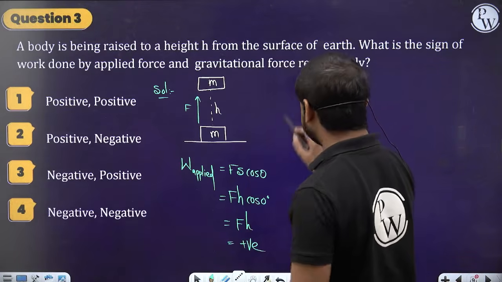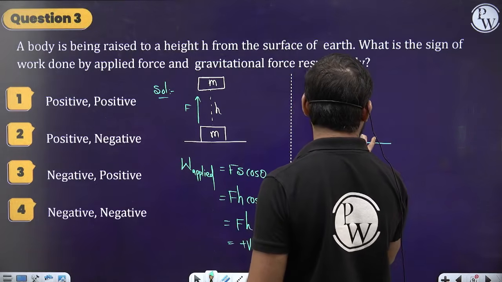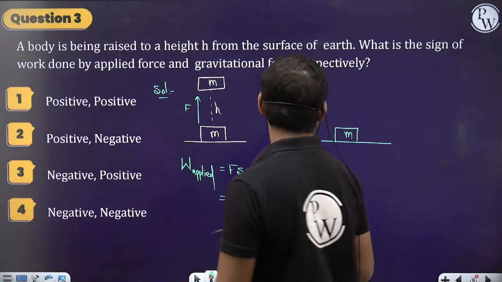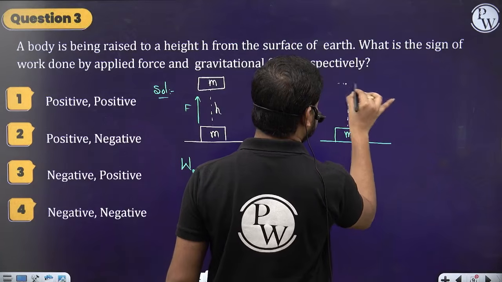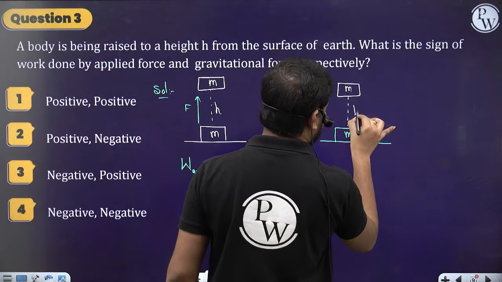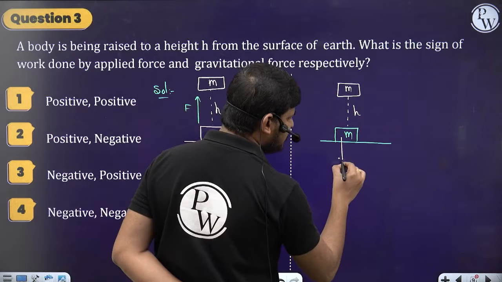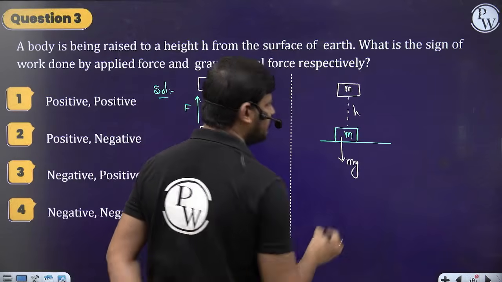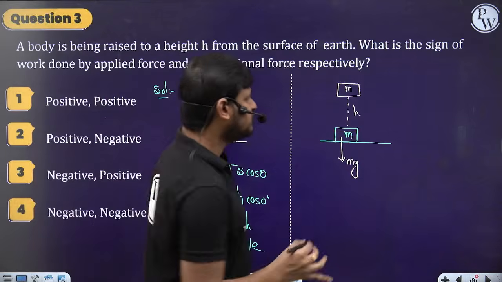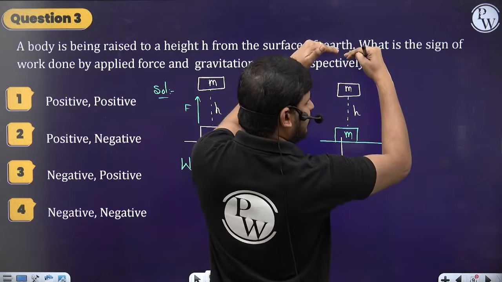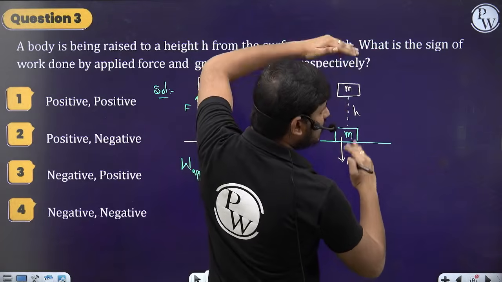Now consider the second scenario. See here, this is the surface and here the mass m is placed. The applied force is upward, and the body is being raised to height h. Now, to which side will the gravitational force act? Mg, downward. The gravitational force is mg, its weight. If you observe, the body's displacement is upward and the gravitational force is downward, so these two are opposite to each other.